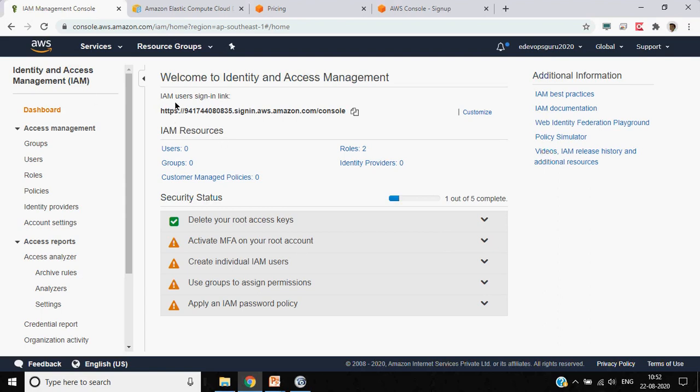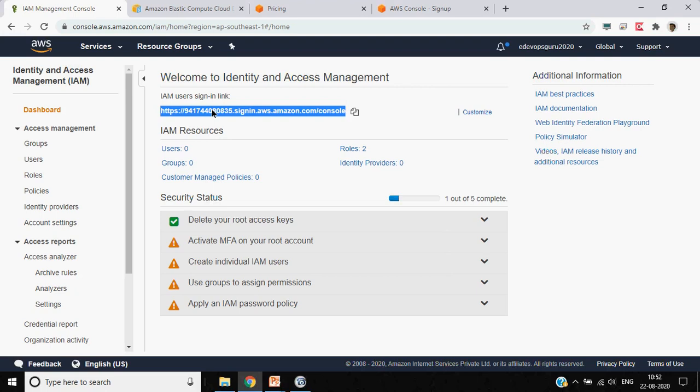If you see here, this is the link which you can give to a particular user and they will be able to log in. Basically they don't have to come to the main page and then choose whether you are a root user or normal user. You can share this link, and using it a particular user can log in.